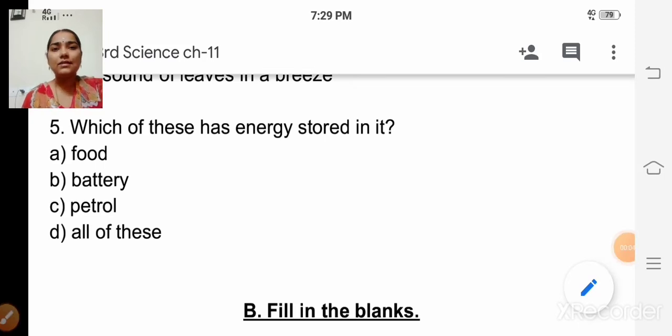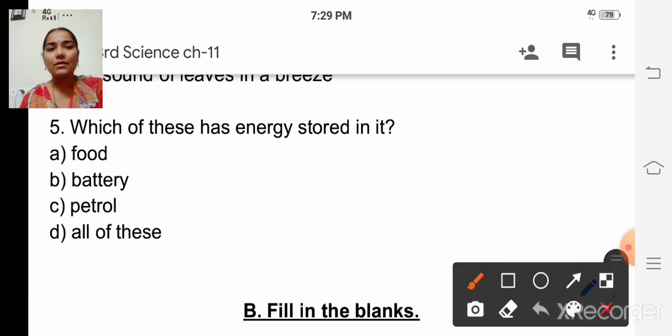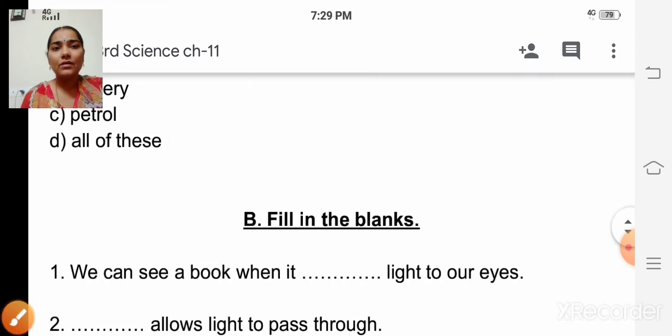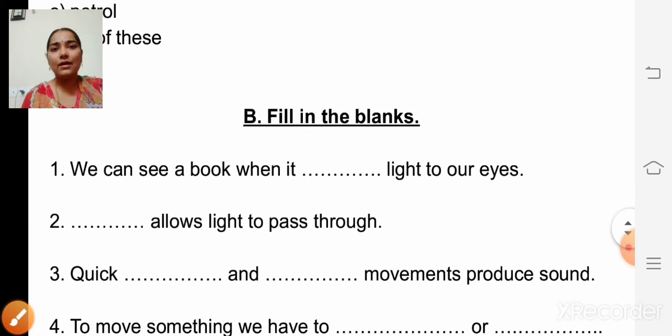So, the answer is all of these, isn't it? All of these. Okay. Which of these has energy stored in it? All of these. Food, battery and petrol. Okay. So, the next one, fill in the blanks.